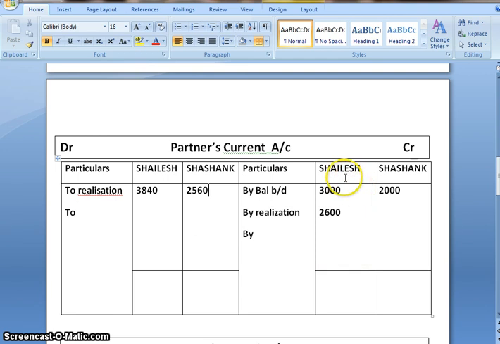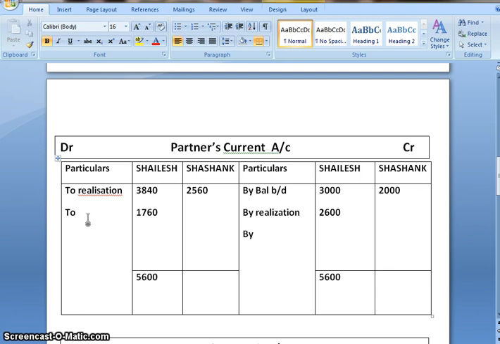So let us close Shailesh account. We'll get 3,000 plus 2,600, that would be 5,600. On subtracting 3,840 from there, the balance would be 1,760.